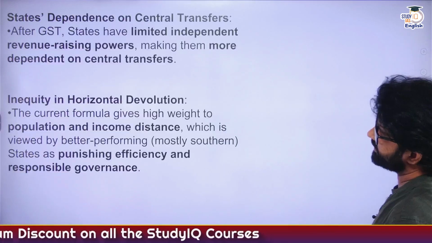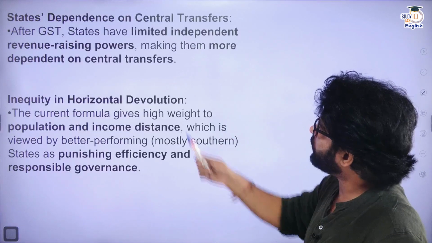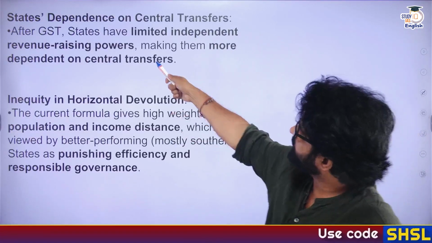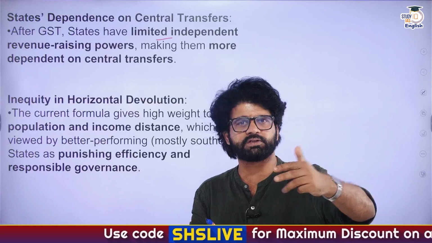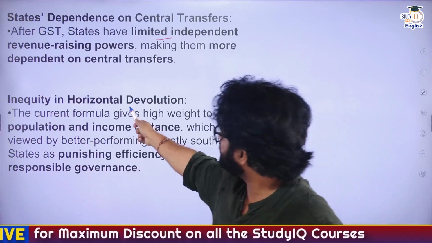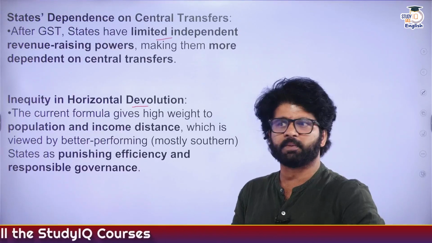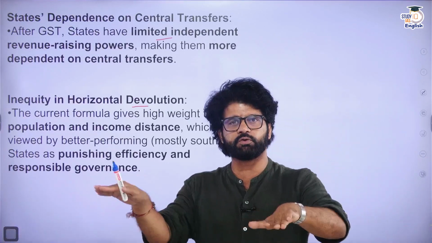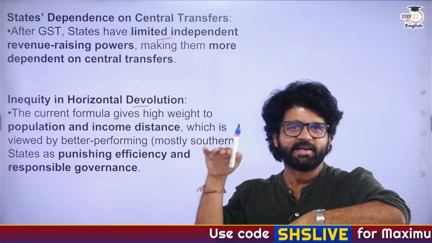Even BJP-ruled states are saying, please increase our share from 41 to 50% in the divisible tax pool. And the reasons are these. Under GST, states have limited independent revenue-raising power, plus we have talked about cess and surcharge going mostly, if not all, to the center. Then inequity in horizontal devolution. Horizontal devolution, vertical devolution: these two terms we have to keep in mind. Horizontal devolution means resource devolution between states. Vertical devolution means resource devolution between center and state.